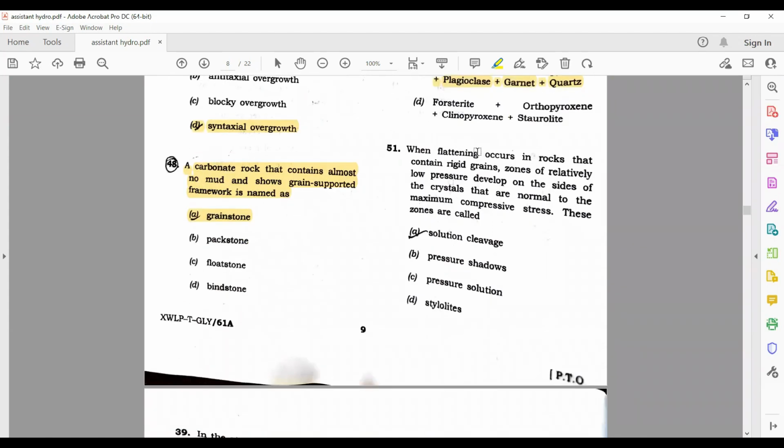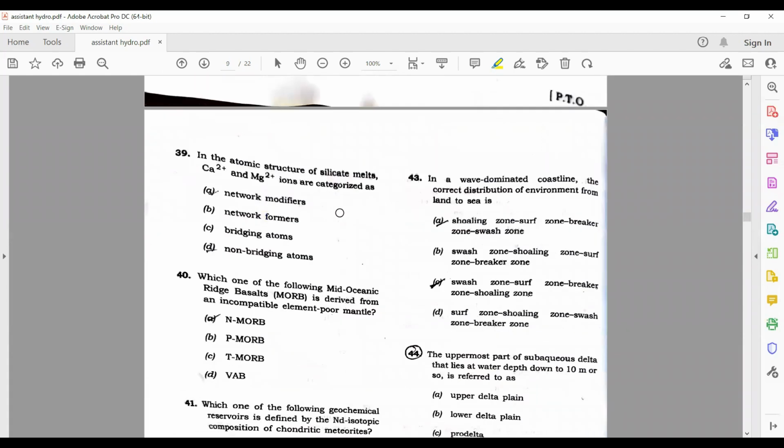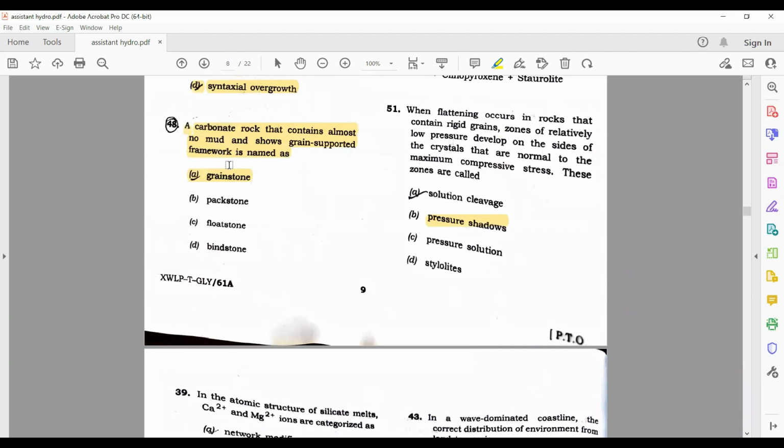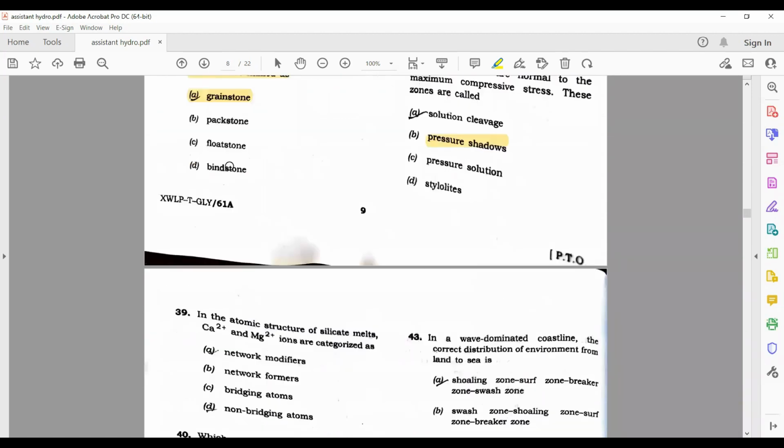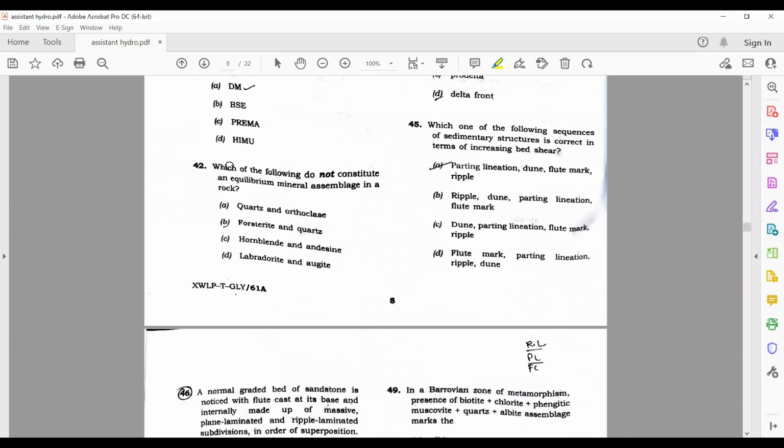When flattening occurs in rocks that contain rigid grains, zones of relatively low pressure develop on the sides of the crystals that are normal to the maximum compression. It's pressure shadows. And again, I think the questions are getting repeated, so let's skip this portion.